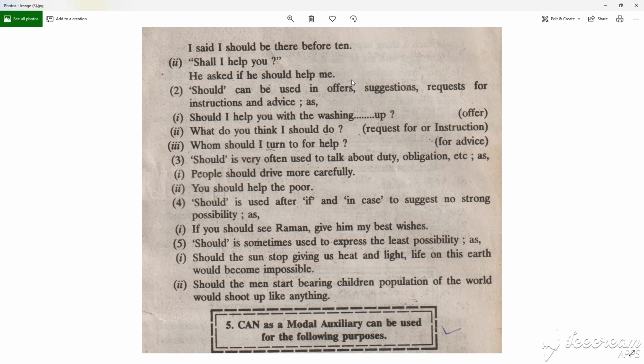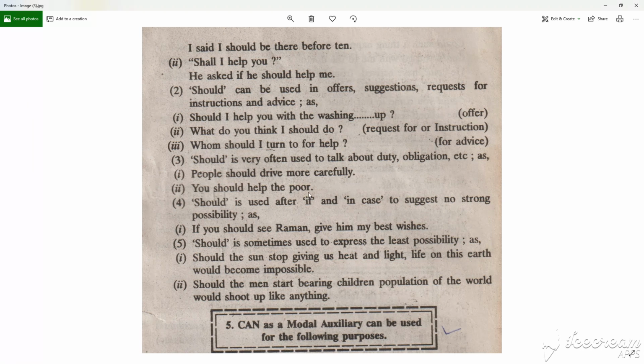And the fourth one is should is used after if and in case to suggest no strong possibilities, as if you should see Brahman, give him my best wishes. And fifth one, should is sometimes used to express the lost possibility, as should the sun stop giving us heat and light, life on this earth would become impossible. Should the man start bearing children, population of the world would shoot up like anything. That is about the shall.